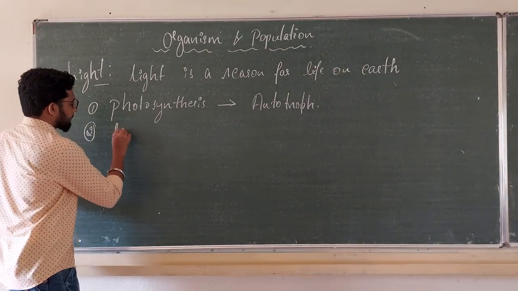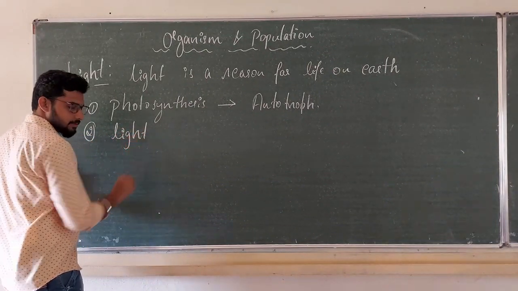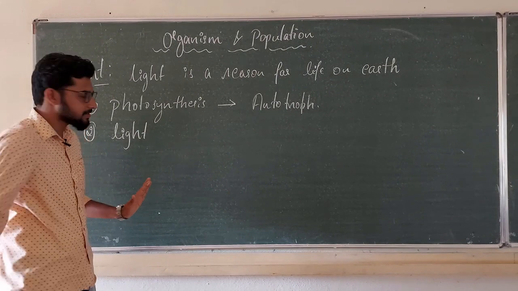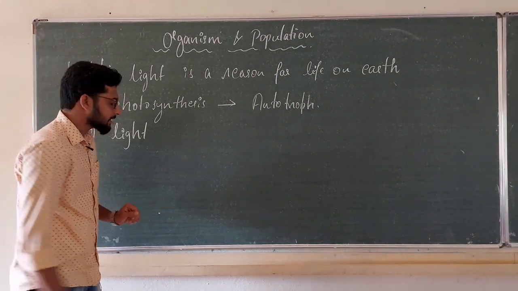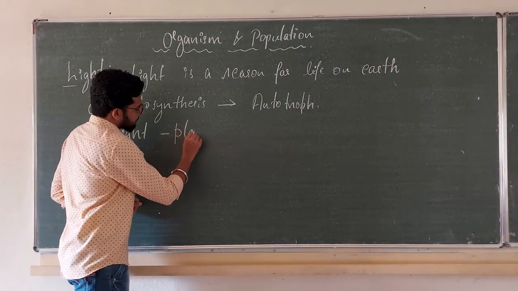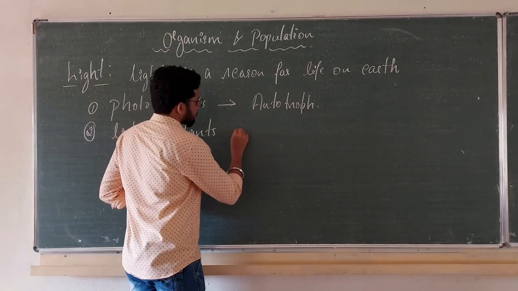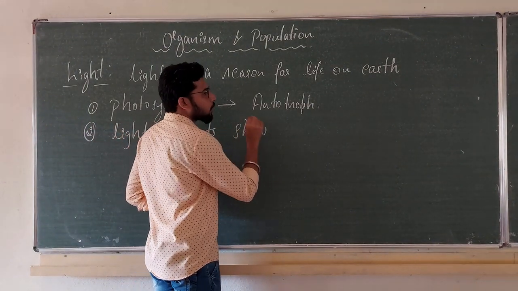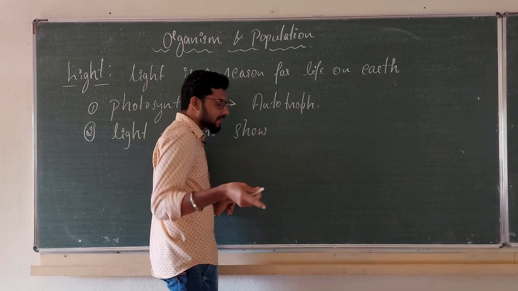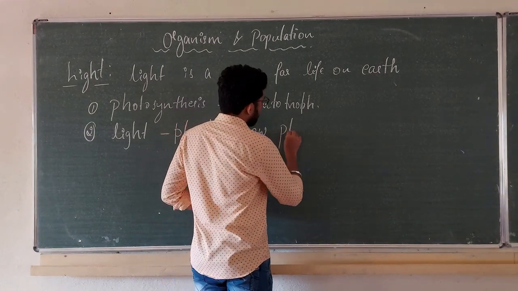The next one, light. Because of light, plants show photoperiodic response. What is that? I will tell you later.